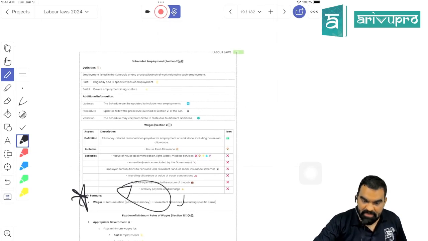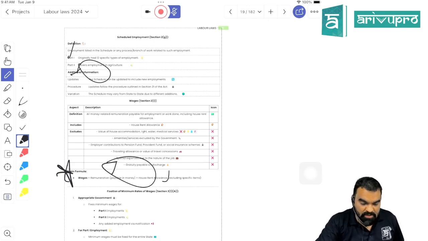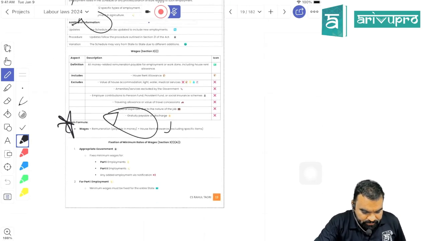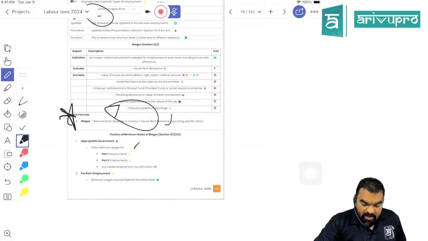Schedule 1 is divided into two parts. Part 1 deals with industrial employment. Part 2 deals with agriculture related employment. In part 1 and part 2, the appropriate government can add employment but cannot delete employment. Okay.